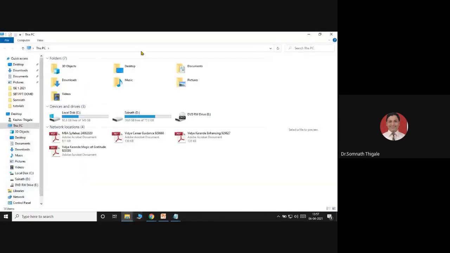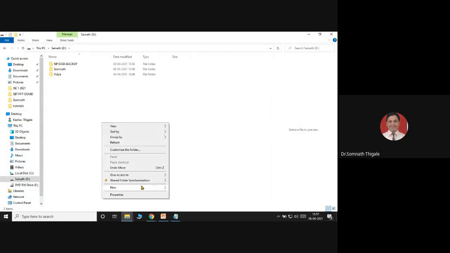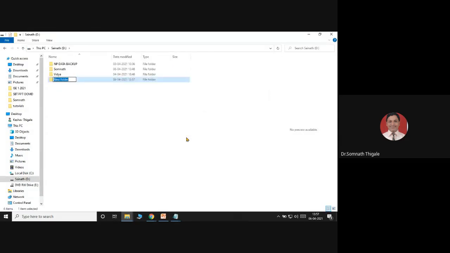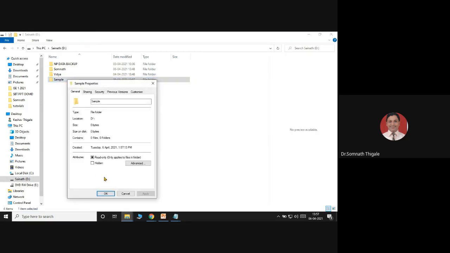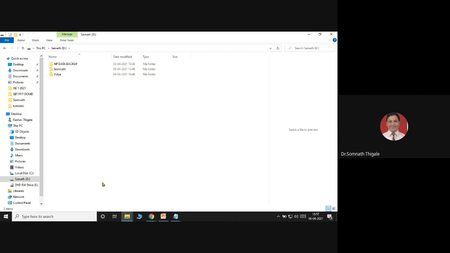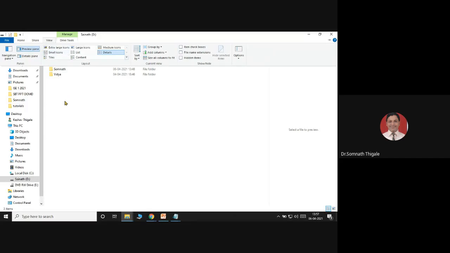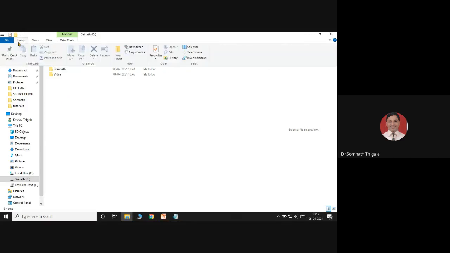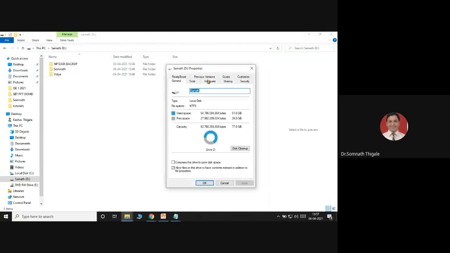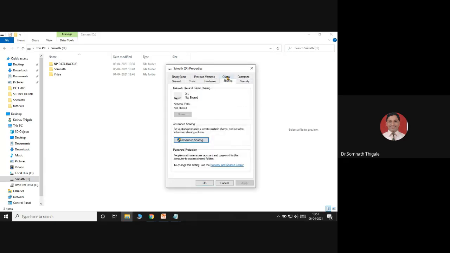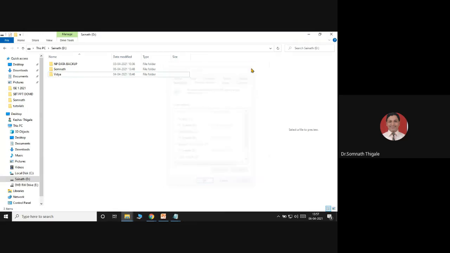But why is this option not coming? I'll go to D drive, right click, new folder, sample folder. I'll hide this particular folder: properties, hidden, apply, okay. I'll go to this option, view.